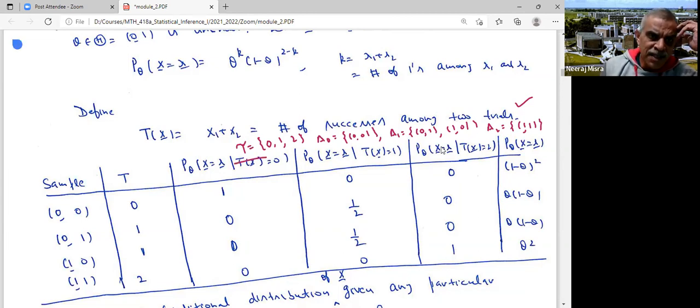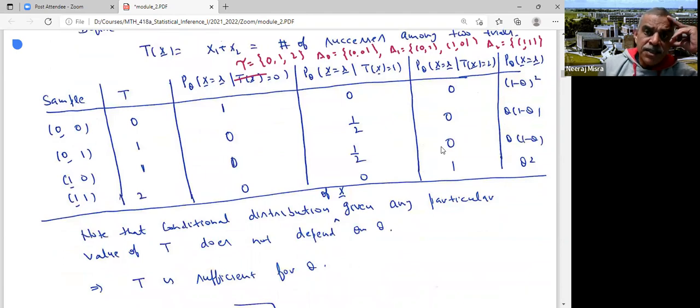So it will be 1 for this sample point and 0 for all other sample points. Now, probability X equal to x and T(X) equal to 1. So let me look at, in general, what would be the probability X equal to x given T(X) equal to t.